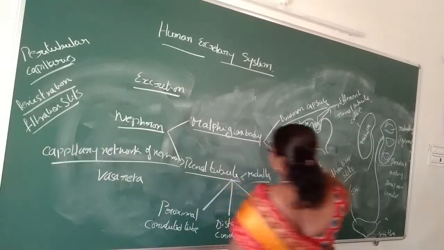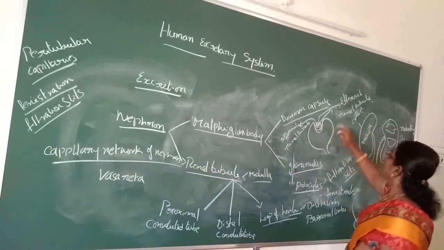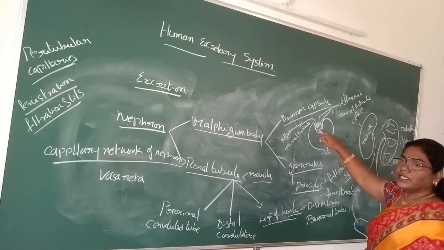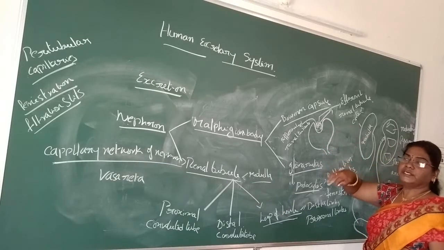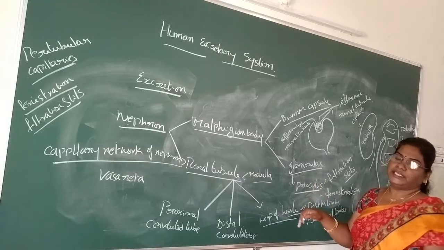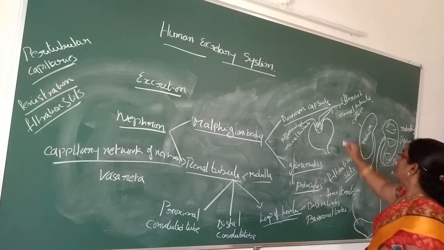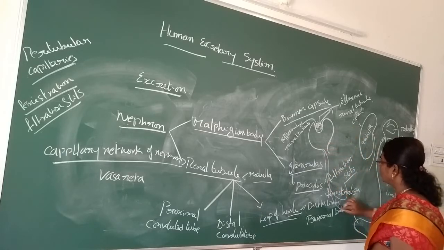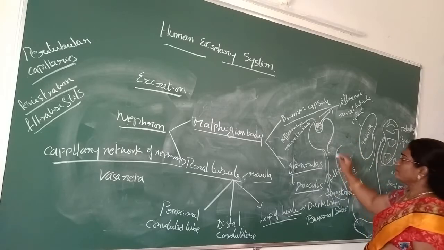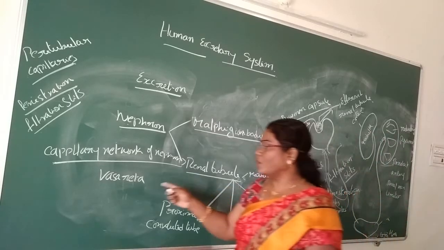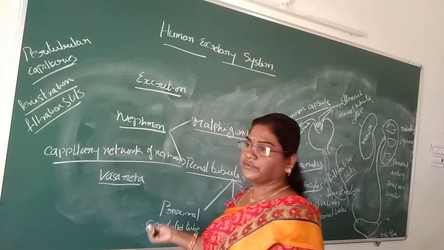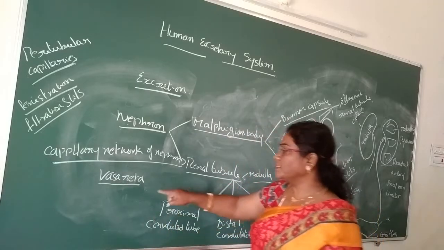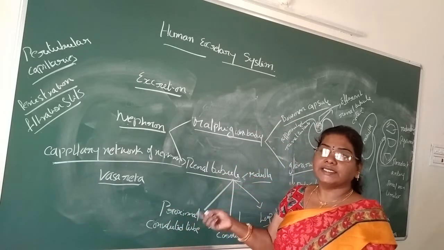So what is the capillary network of nephron? The efferent arteriole arises from the glomerulus. It leads to form the peritubular capillary network around the loop of Henle. It looks like this, a hairpin-like structure. This capillary network around the loop of Henle is called the vasa recta. This vasa recta is absent in the cortical nephron.